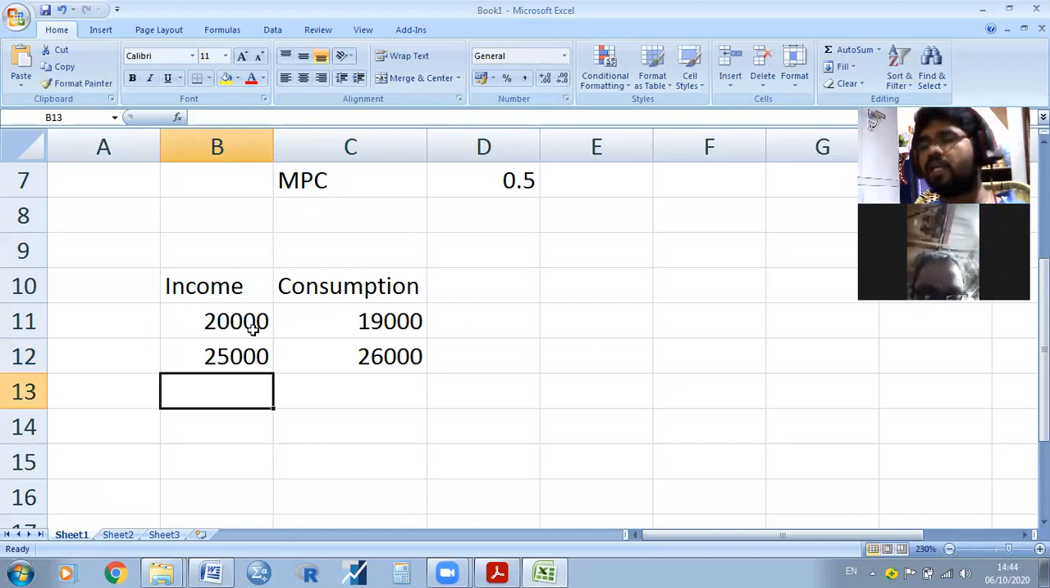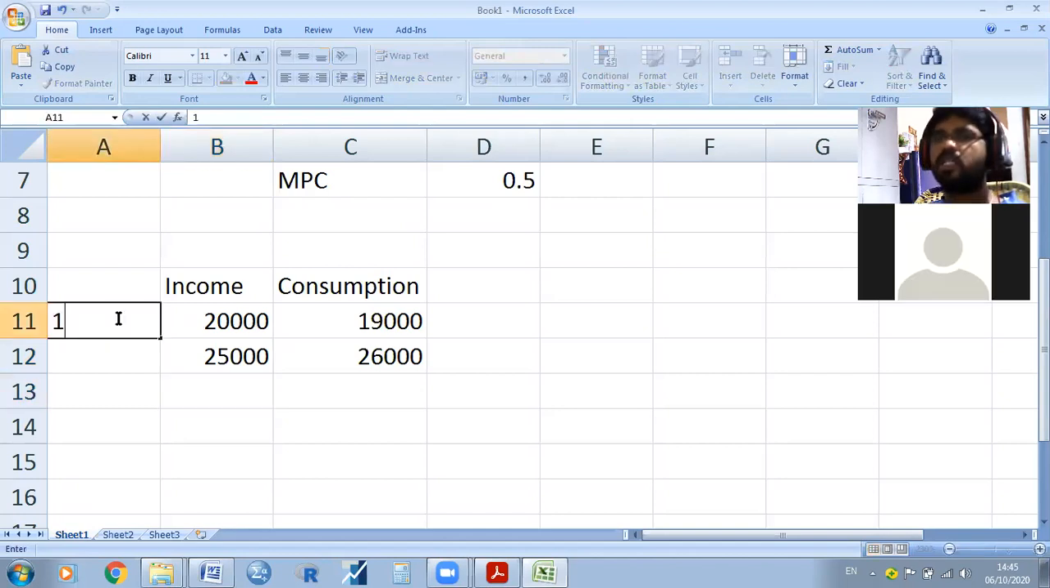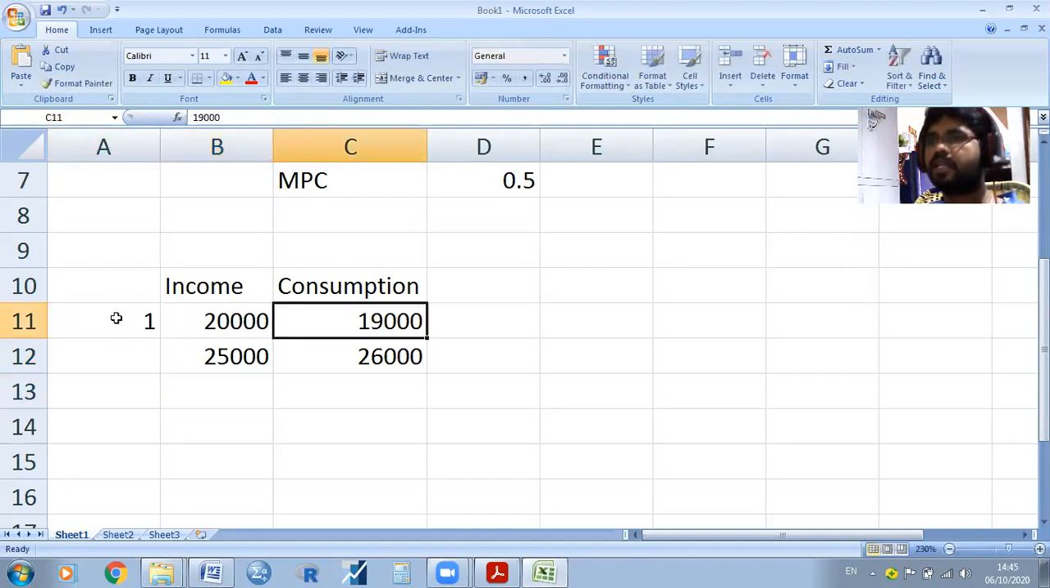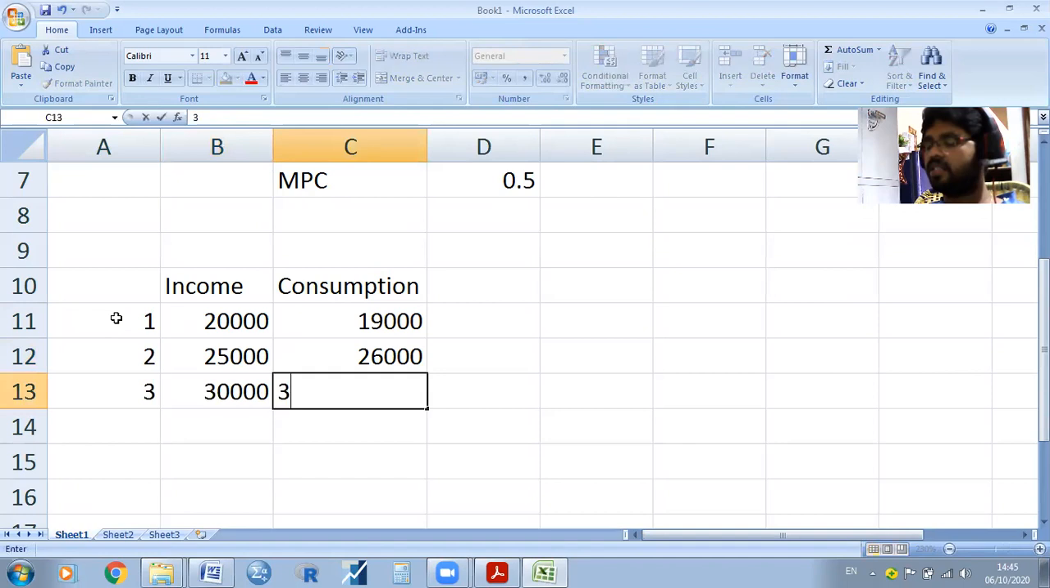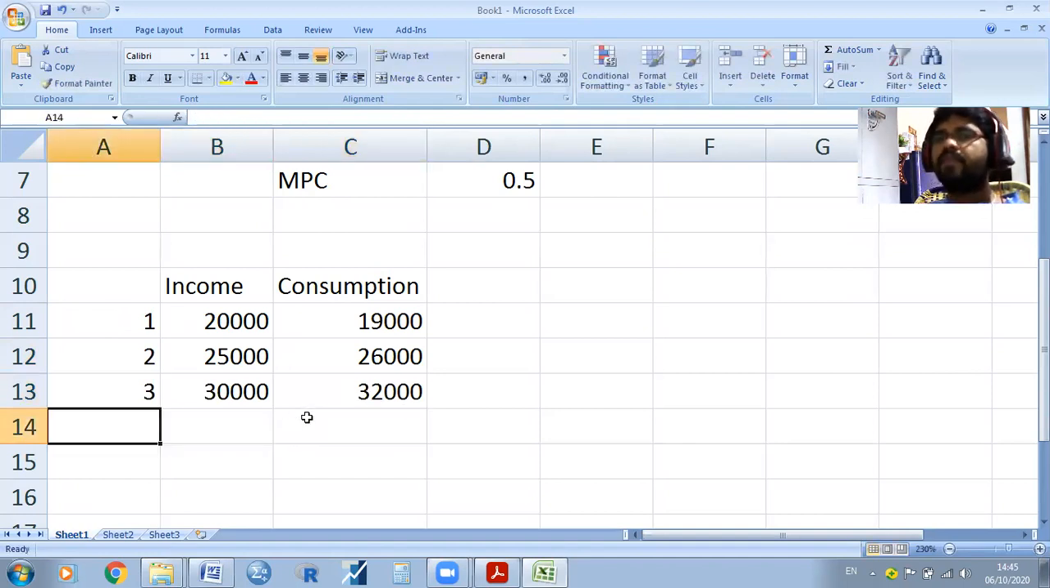So if I want to collect information from the farmers, for example, one farmer told that their income is 20,000 and their consumption is 19,000. And the second farmer told that 25,000 is income per acre and his expenditure is 26,000. And if I collect information from the third household, his income is 30,000, his expenditure is 32,000, for example. So like that, if I collect information up to n number of observations.